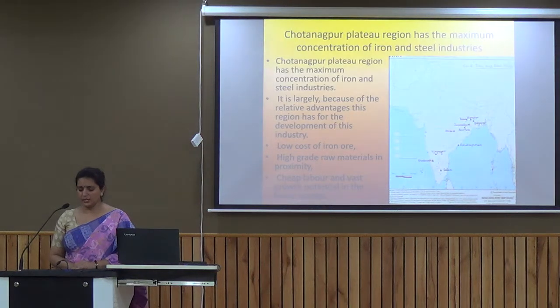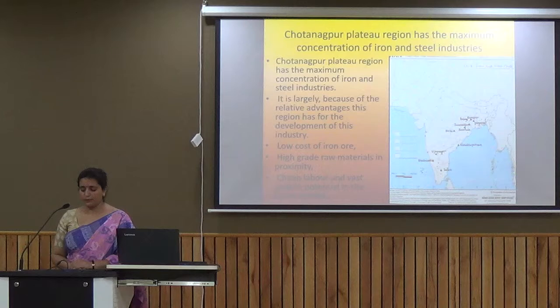Now if you see in the map, these are the 10 integrated iron and steel plants which are there in our country. We have in West Bengal, Orissa, Jharkhand and Chhattisgarh, where we have the maximum amount of iron and steel plants. We have in Karnataka, because that is also an area where we have good amount of iron ore which is being available.